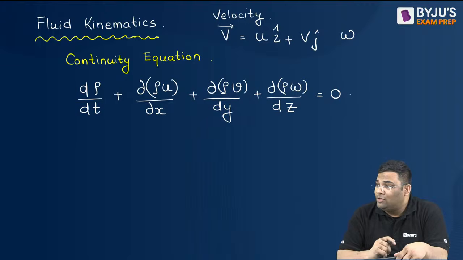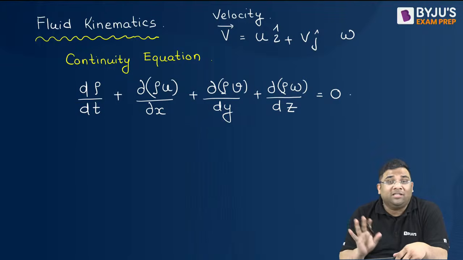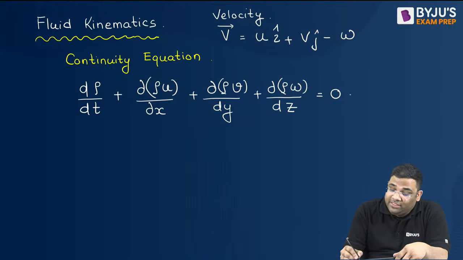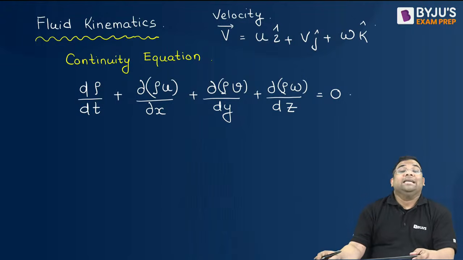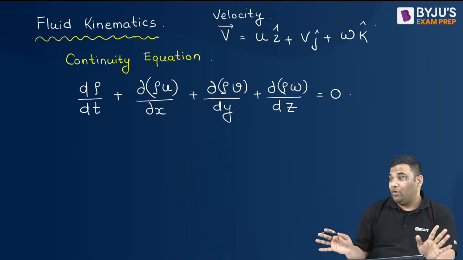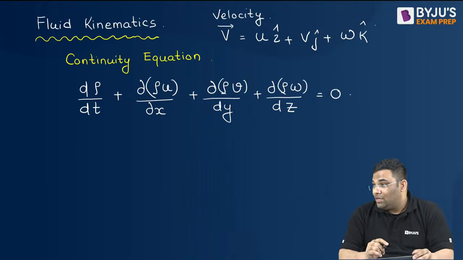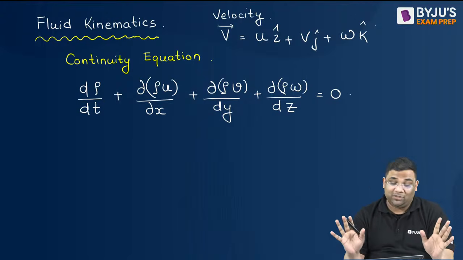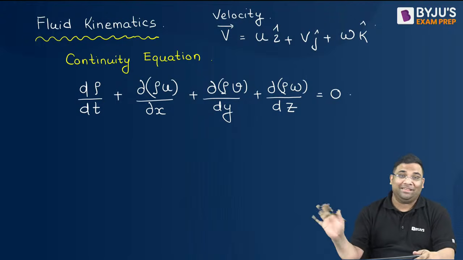Okay, Raju, your doubt I'll clear later. First let us focus on the class, okay? So v j cap and then w k cap. This is your velocity vector. Now you might have heard or you have not heard. Please let us first focus on the class, then we will take this doubt at the end.